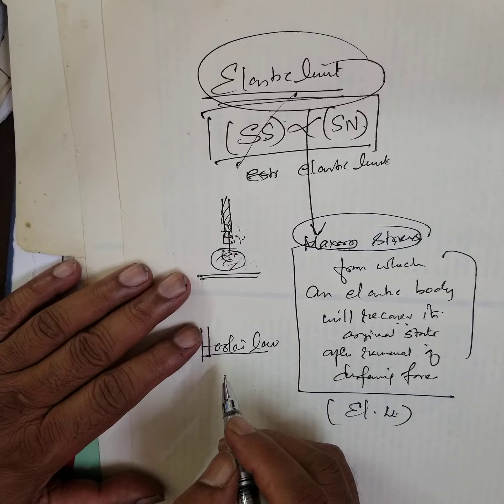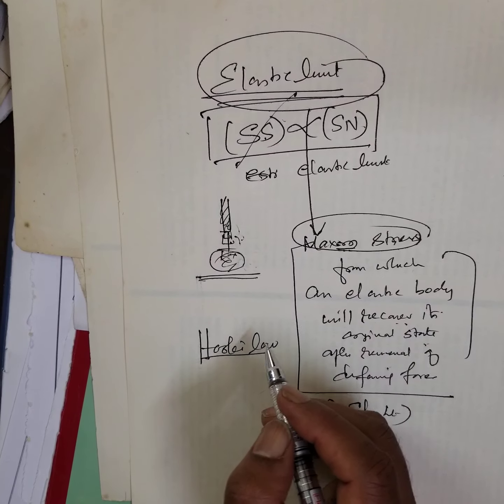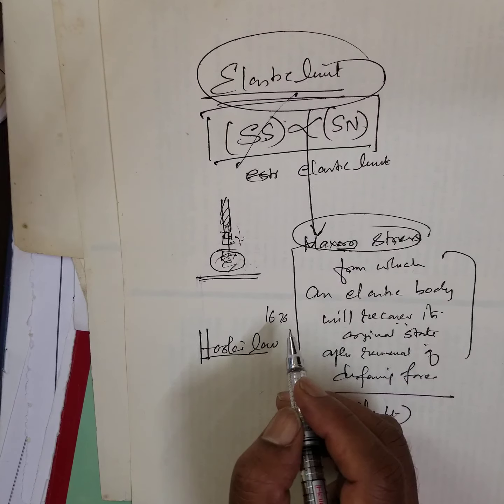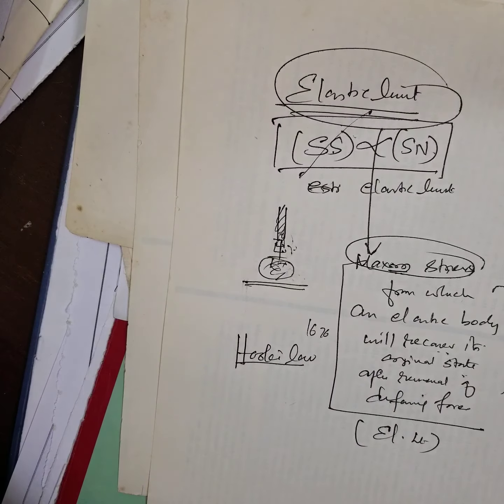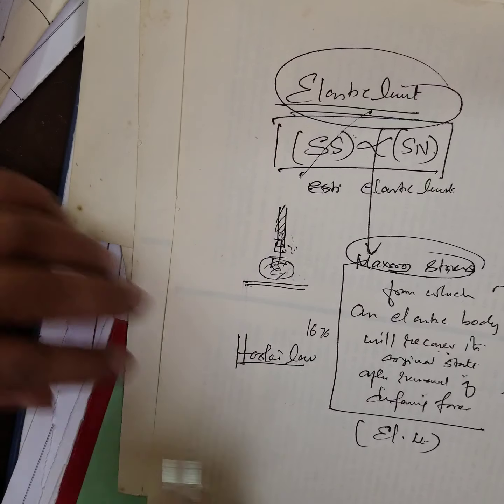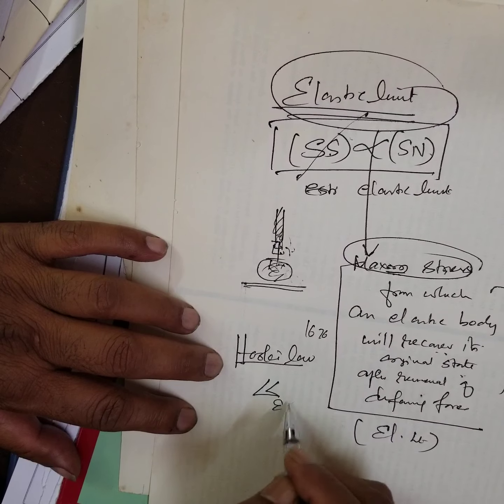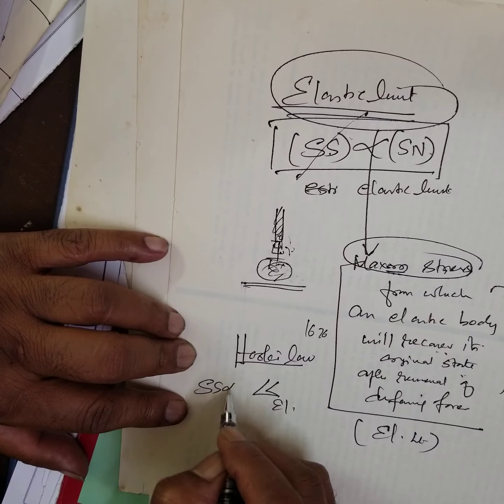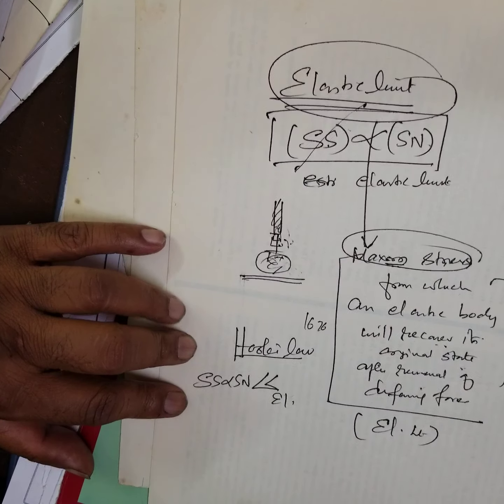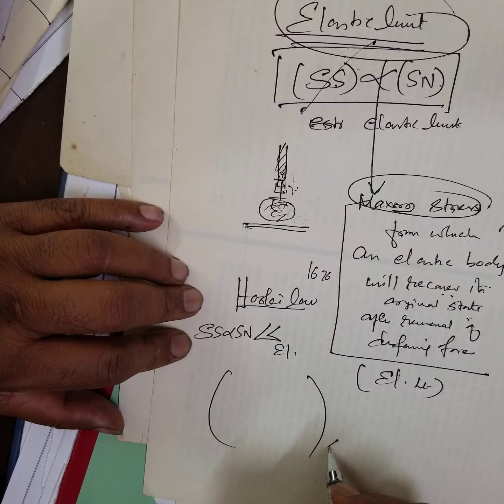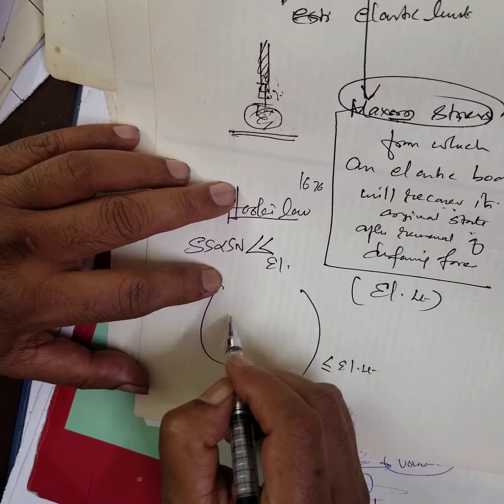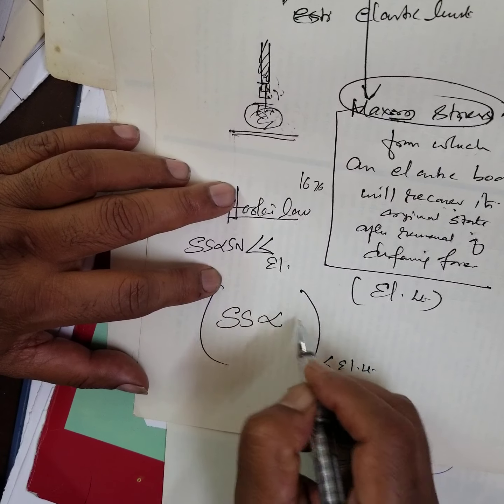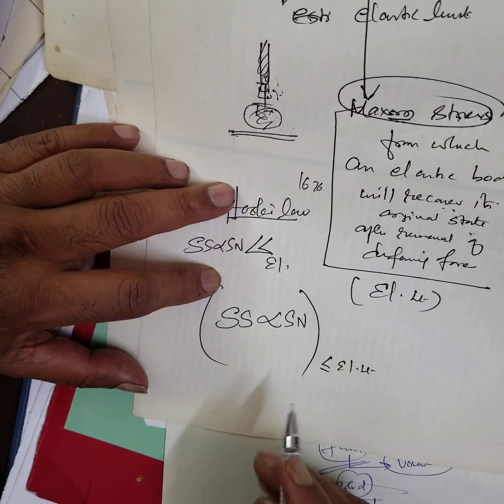What is Hooke's law? It is a simple relation by Robert Hooke, 1676, Newton's contemporary. His statement is very, very simple. Within the elastic limits, stress is directly proportional to strain. That means within elastic limit, stress is directly proportional to strain.